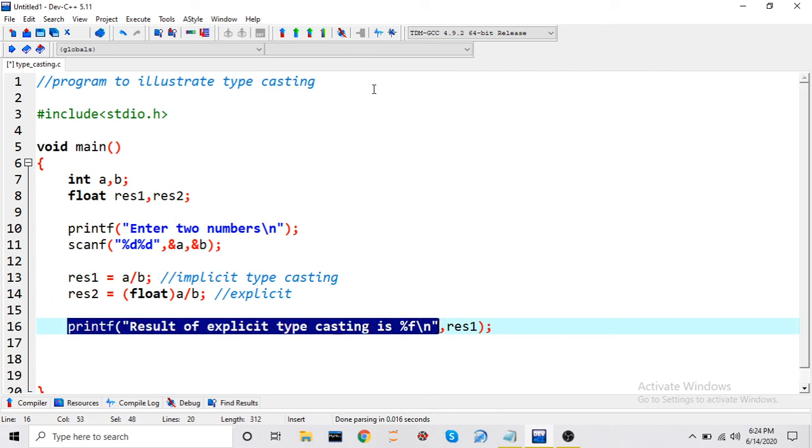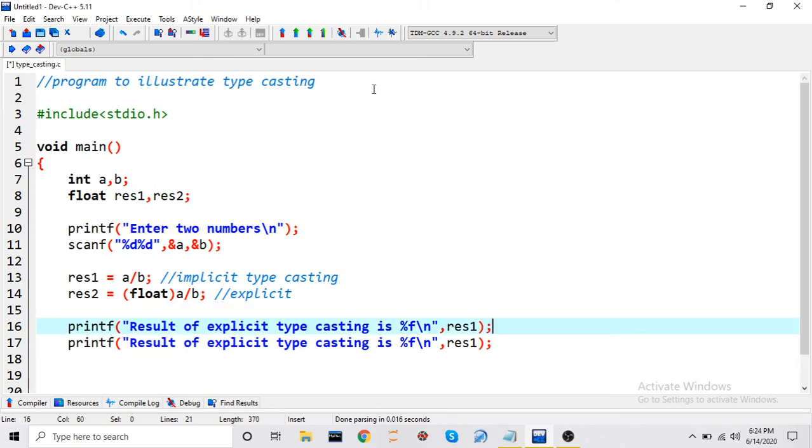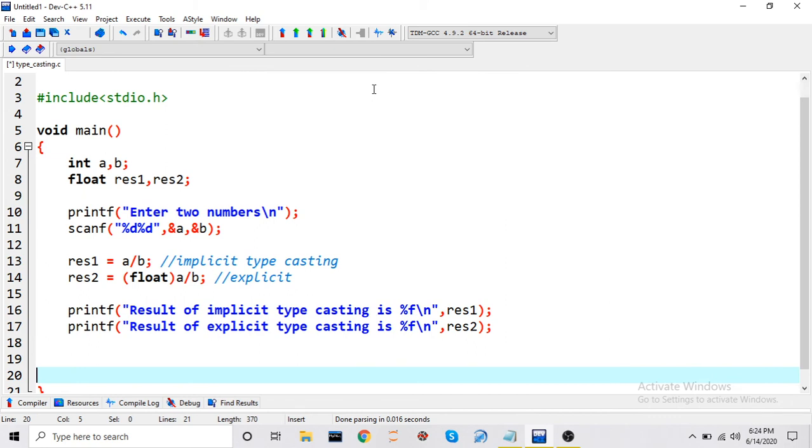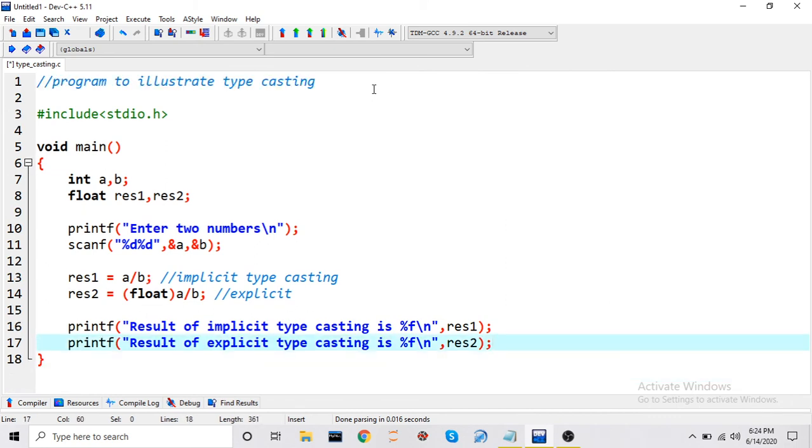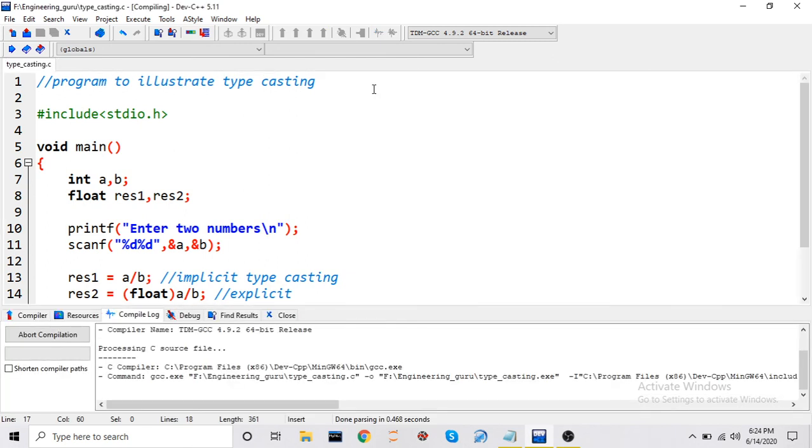We have written for explicit, now we will write for implicit, and this will be res1. Result 1 we are using for implicit, and this one I will make as implicit, right? So now we will just save the program and compile it, and we will see the output. It will be interesting. Let us see it. Okay, it is getting compiled. Let us wait.